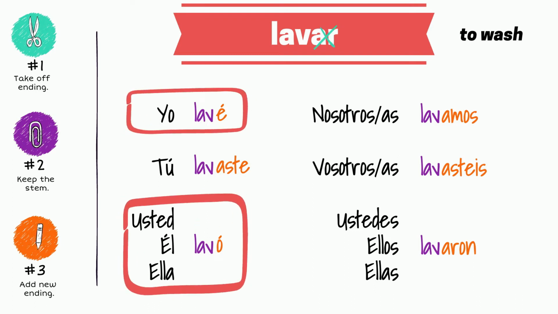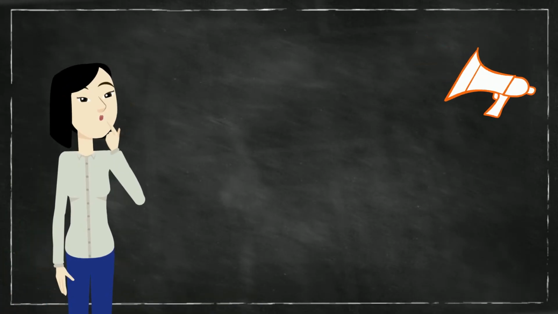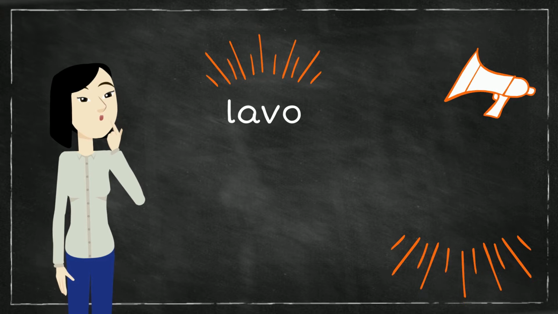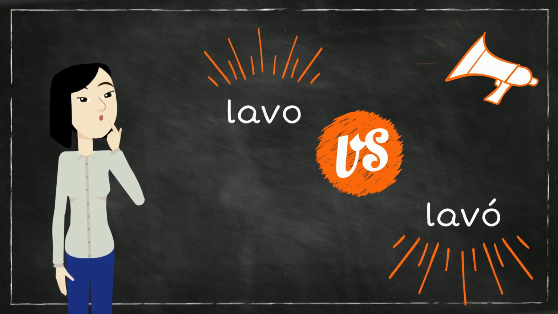Note the accent mark on the first and third person singular endings. These are important in order to distinguish between present and preterite tense. See if you can hear the difference. Lavo, lavó, lavo, lavó.